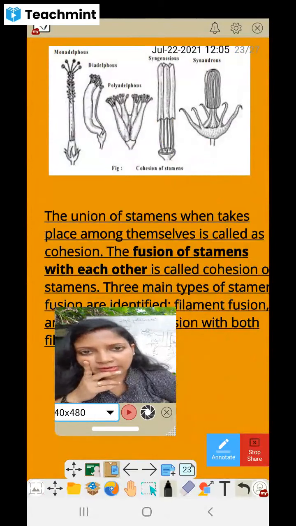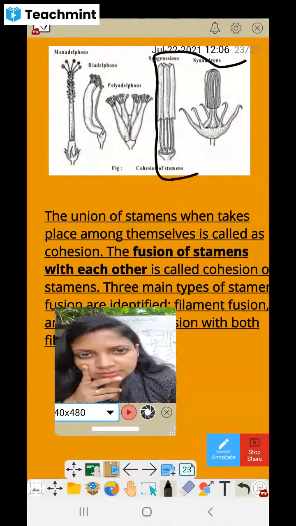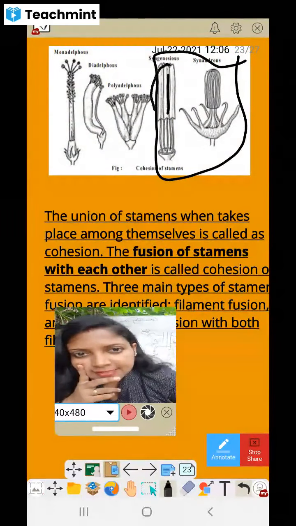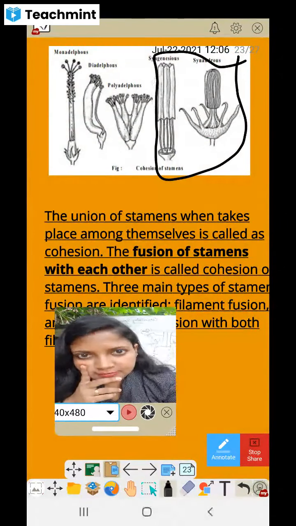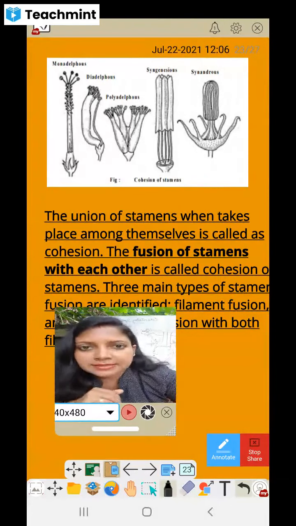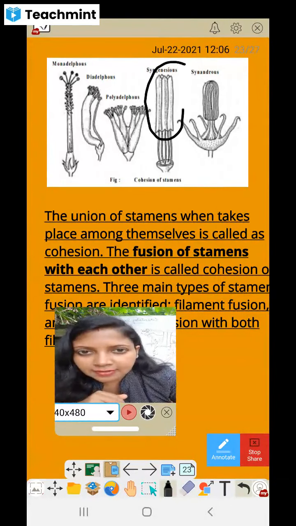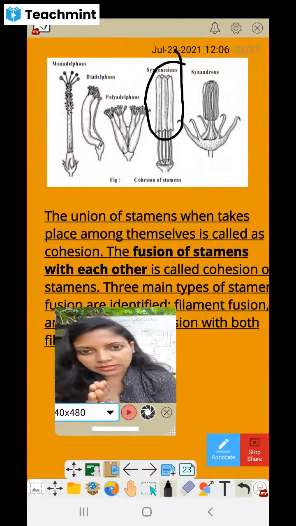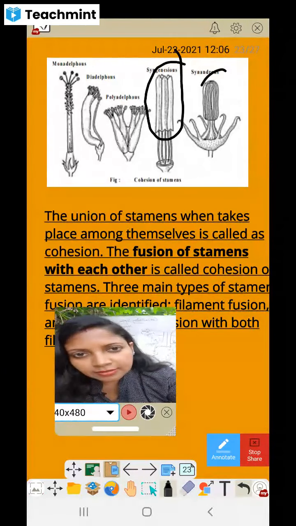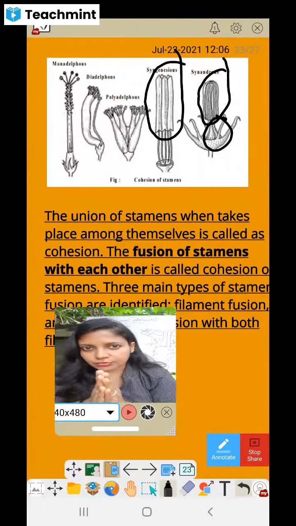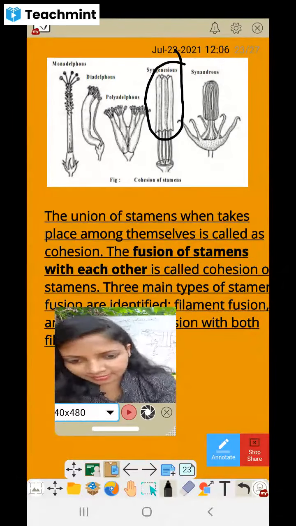Then another way, which is not in the syllabus: here the anthers are attached. See, only anthers. In the syllabus, we are talking only about filaments, right? Here you can see syngenesious. Anthers are attached, means they are in one bundle. And here even the anthers are fused together and the filaments are also fused together, and this is called synandrous.